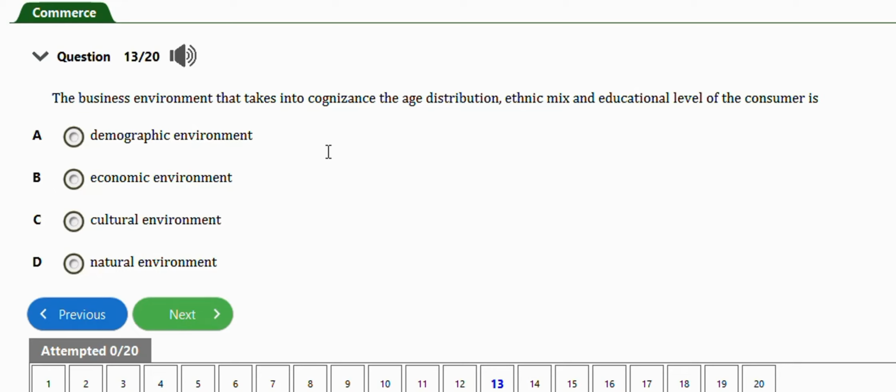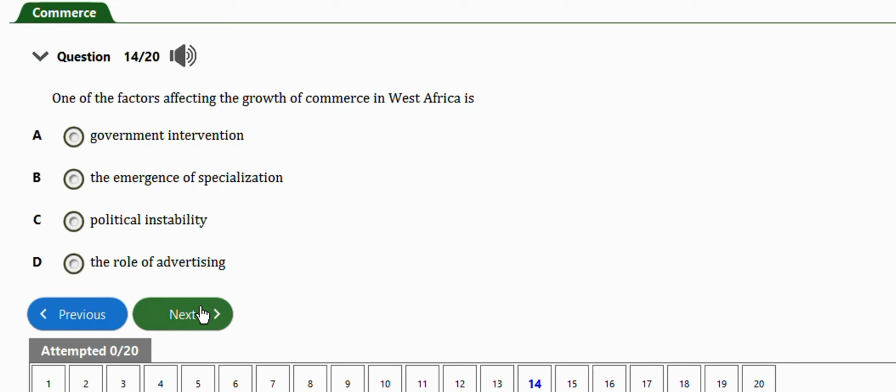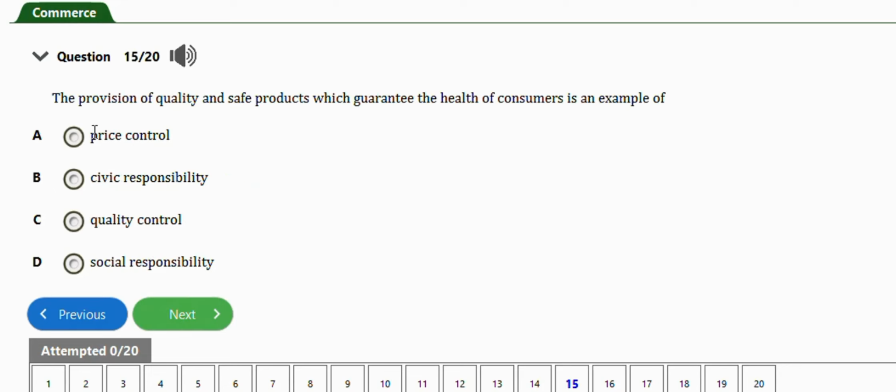Okay, very important. This question says one of the factors affecting the growth of commerce in West Africa is government intervention, the emergence of specialization, political instability, the role of advertising. The right answer is option C, political instability. Very important. This question says the provision of quality and safe products which guarantee the health of consumers is an example of price control, civic responsibility, quality control, social responsibility. The right answer is social responsibility.